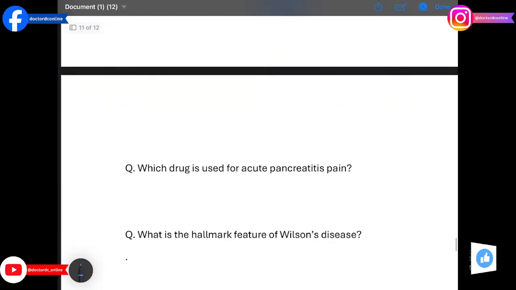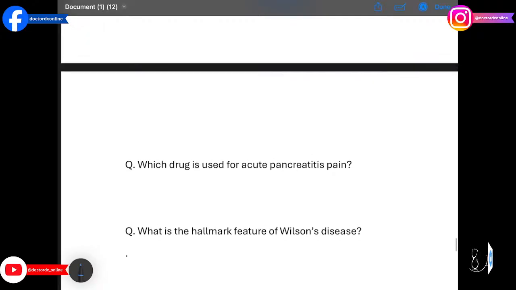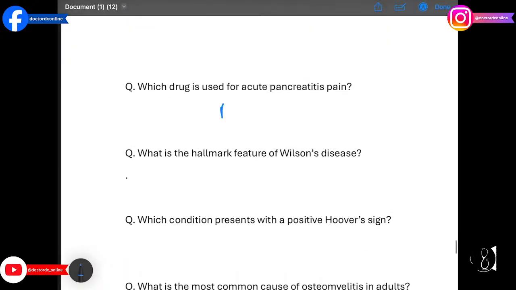Which drug is used for acute pancreatitis pain? The answer is meperidine. It relieves severe pain without causing sphincter of Oddi spasm.